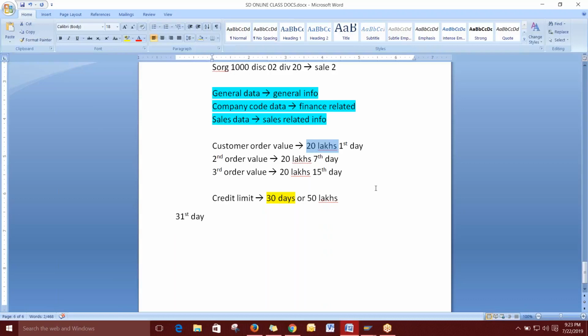I want to give the customer only 50 lakhs or 30 days, both the things I want. If we cross 50 lakhs within 10 days or 5 days, I don't want to give anything. That is not possible in SAP. Only one thing you can give: either you can give days for the customer, or else you can give the value for the customer. Both are not possible in SAP.